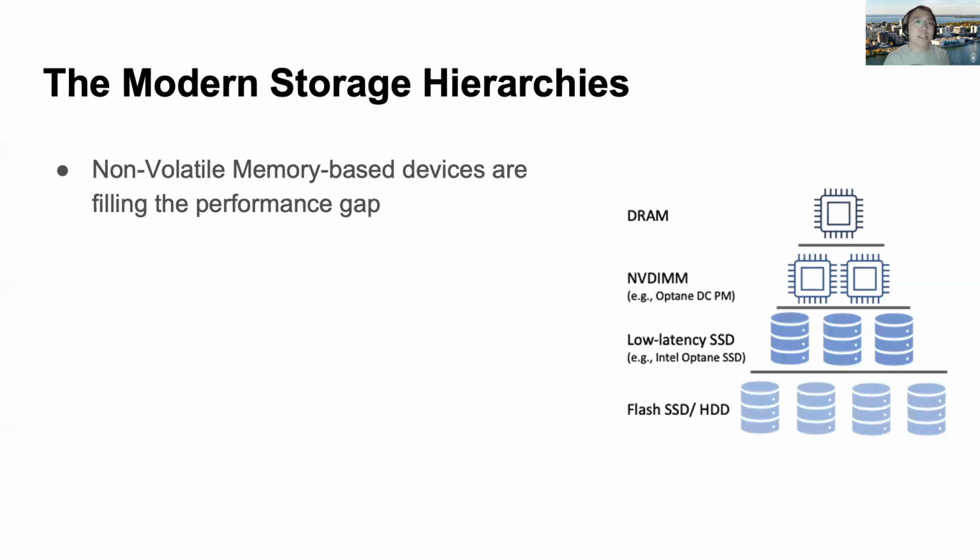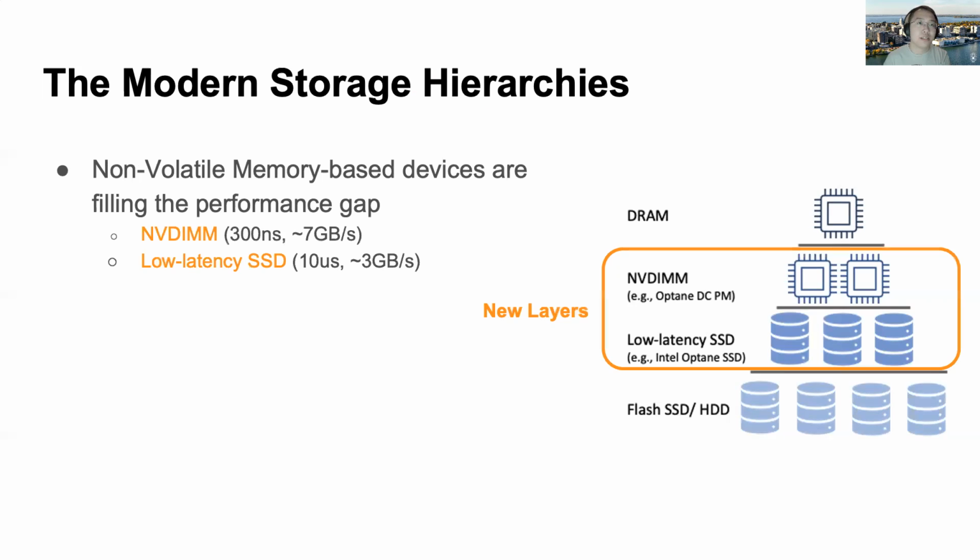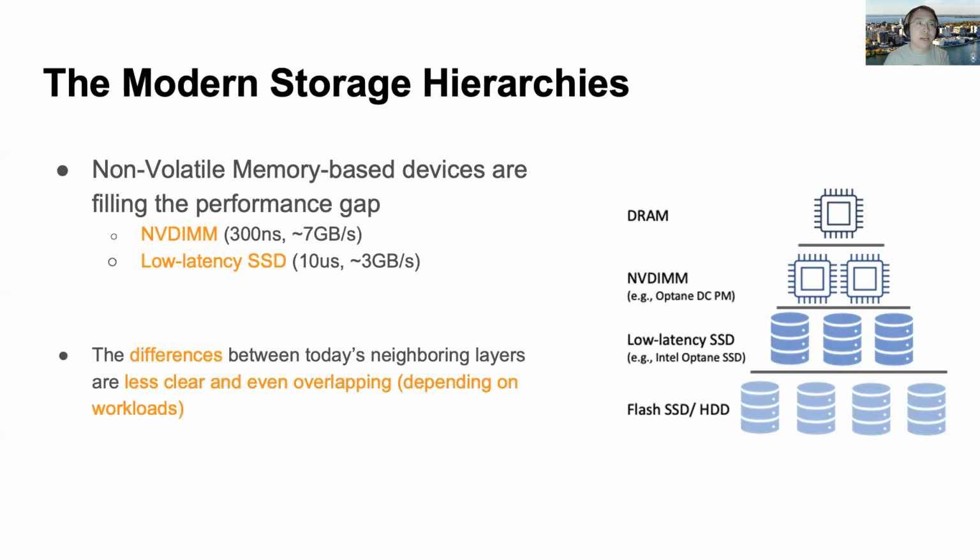Recently, with the development of many new non-volatile memory techniques, we have seen many new high-performance devices filling the performance gap between memory and storage. Excellent examples include byte-addressable NVM such as Optane DC persistent memory, as well as low-latency SSDs such as Optane SSD. These devices become new layers in today's hierarchies.